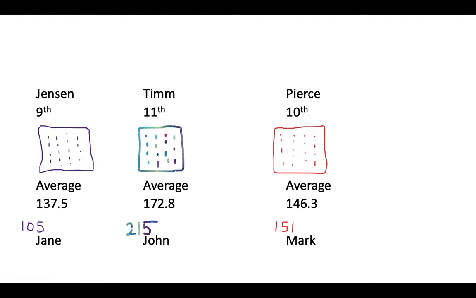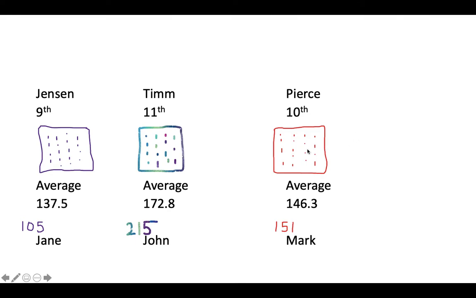If we took, let's say, 35 sophomores, the average of them would be close to 146.3.